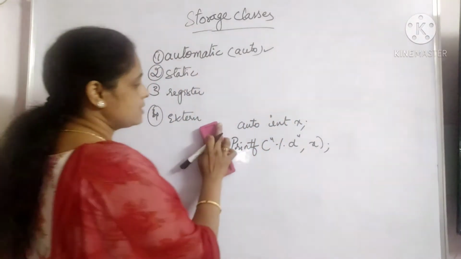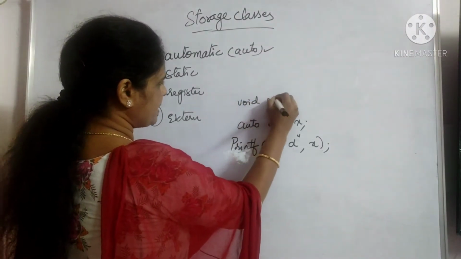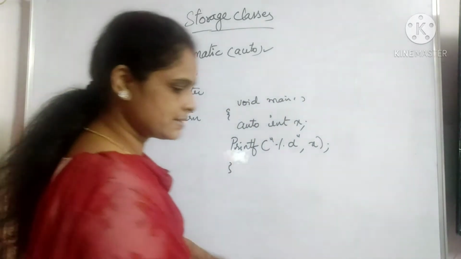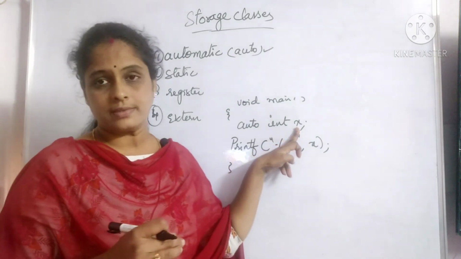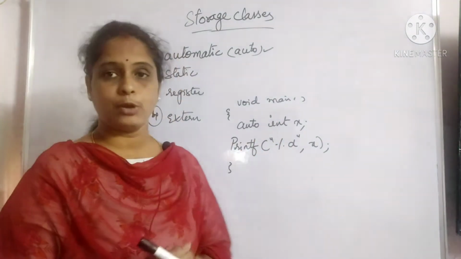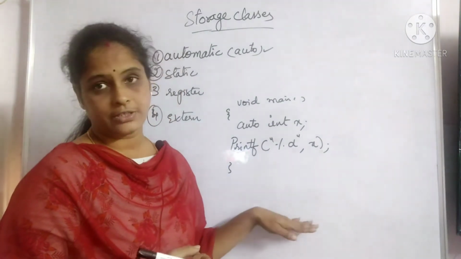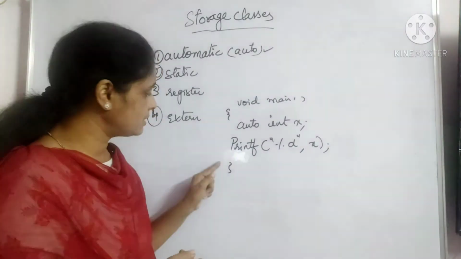Coming to the next thing, suppose it is inside the main section. Now the scope of x is within this block only. It can't be used outside of this in any other function. Its lifetime is also only within this block.